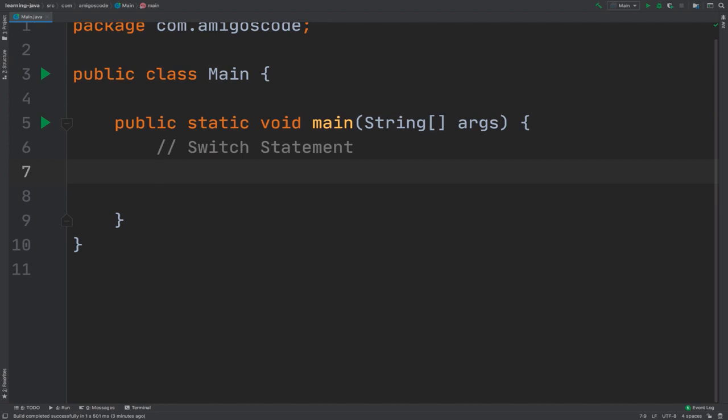All right, let's learn about this switch statement. So switch statement falls under the same category as the if statement, but a little bit different. So let's say that we have a string, and right here I'm going to name this gender equals, and right here let's simply say FEMALE, all uppercase, right? So what the switch statement allows us to do is, for example, let's say that we want to check whether, you know, the gender is female, male, or prefer not to say, right?